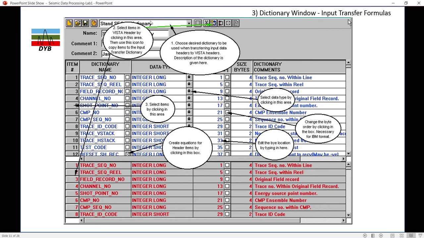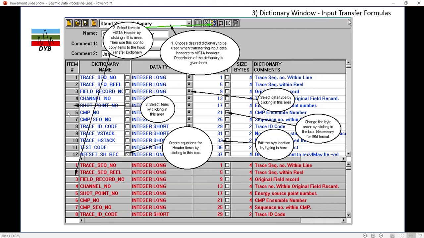This is the part where you can choose the desired dictionary. Here we have used the standard dictionary. Second, we can select the Vista header item by clicking in this area, and select the item by clicking this area.